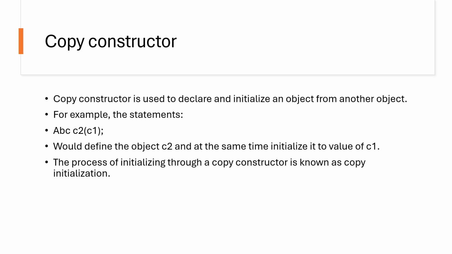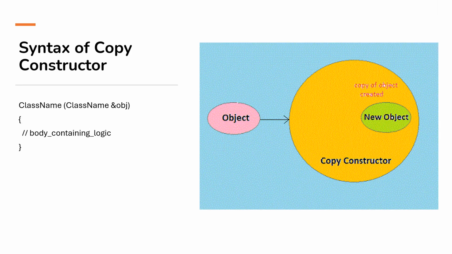Example: ABC C2 with C1 in brackets would define the object C2 and at the same time initialize it to the value of C1. So we are creating the object C2 and at the same time initializing it with the values of C1. This process of declaring and initializing is known as a copy constructor.